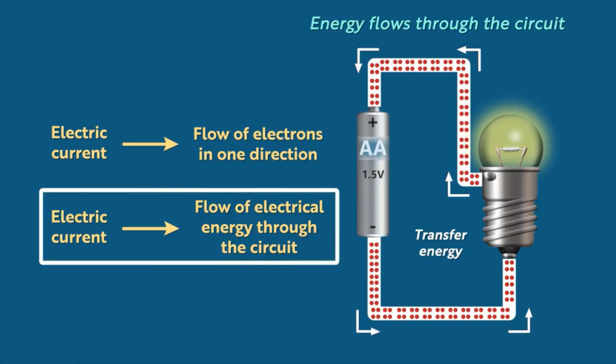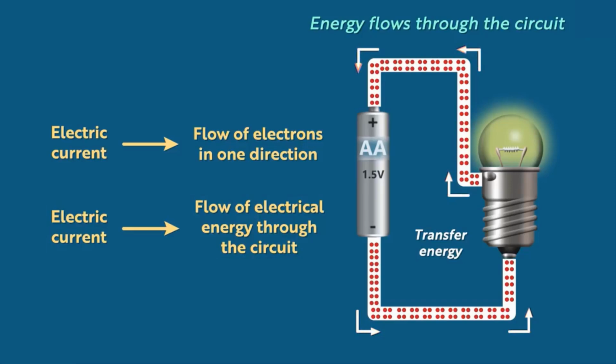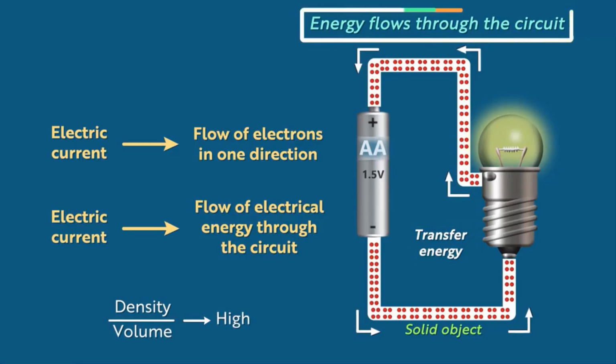In reality, electrons don't really travel from the negative terminal all the way to the positive terminal. The electrons merely drift slightly from their rest position and transfer the energy to their neighbors. This is because the wire is a solid object and the density of atoms per unit volume is very high. Hence, there is no space available for electrons to travel all the way through. So it is this electrical energy that travels through the circuit.